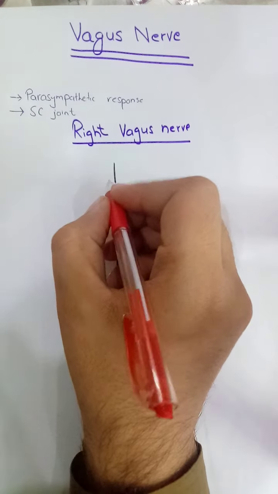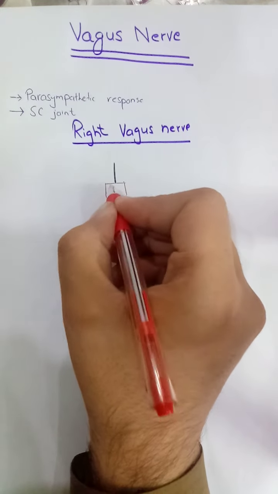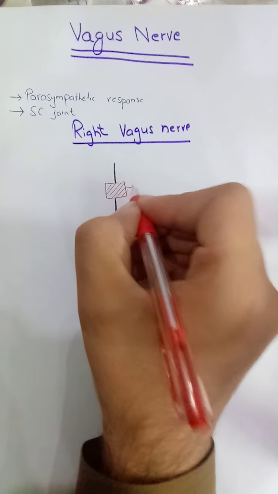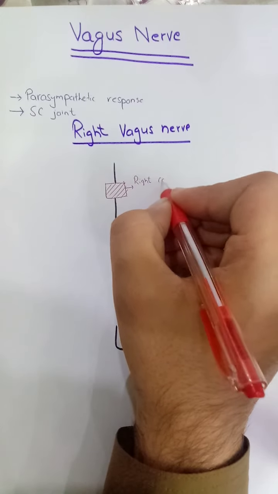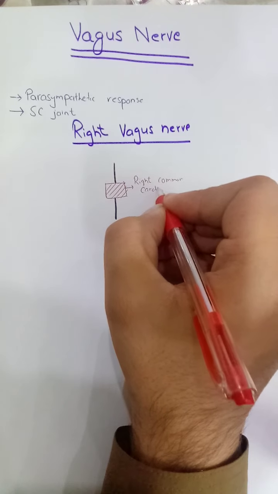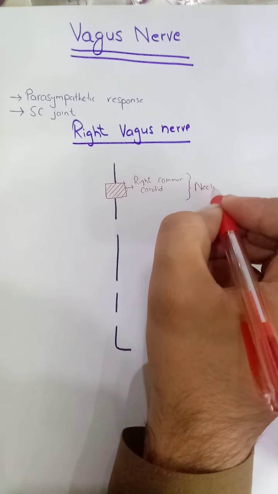From here we are discussing it in the neck region. First of all, it will move posterior to the right common carotid artery. This is in the neck region.